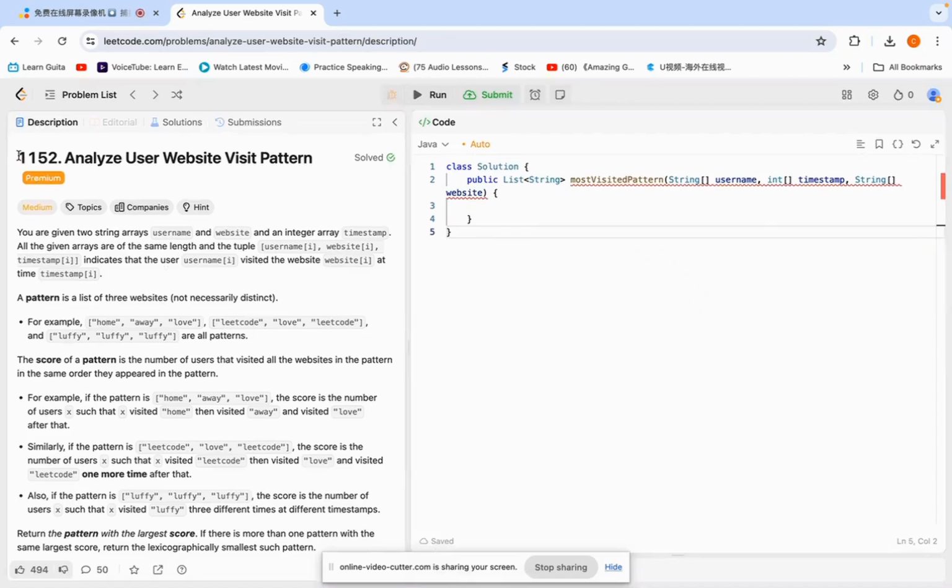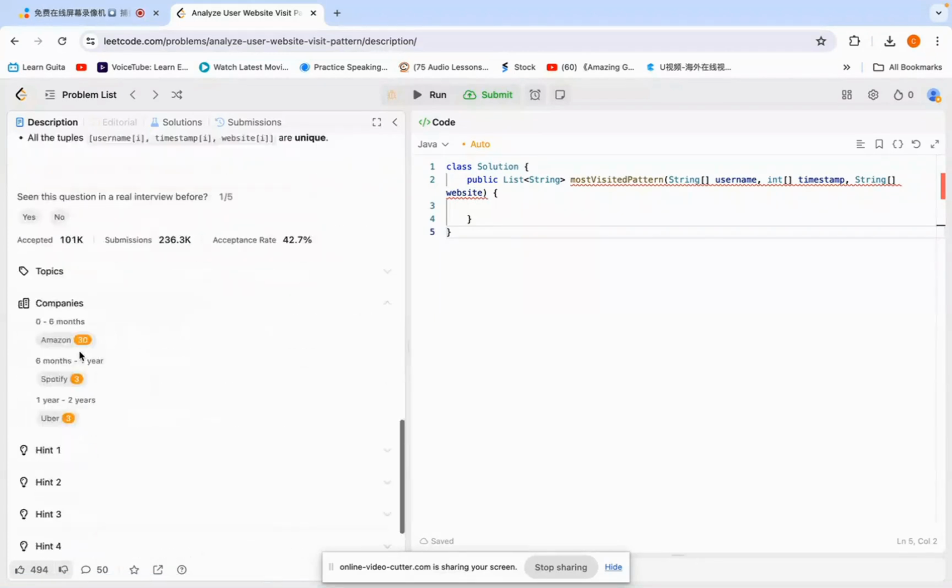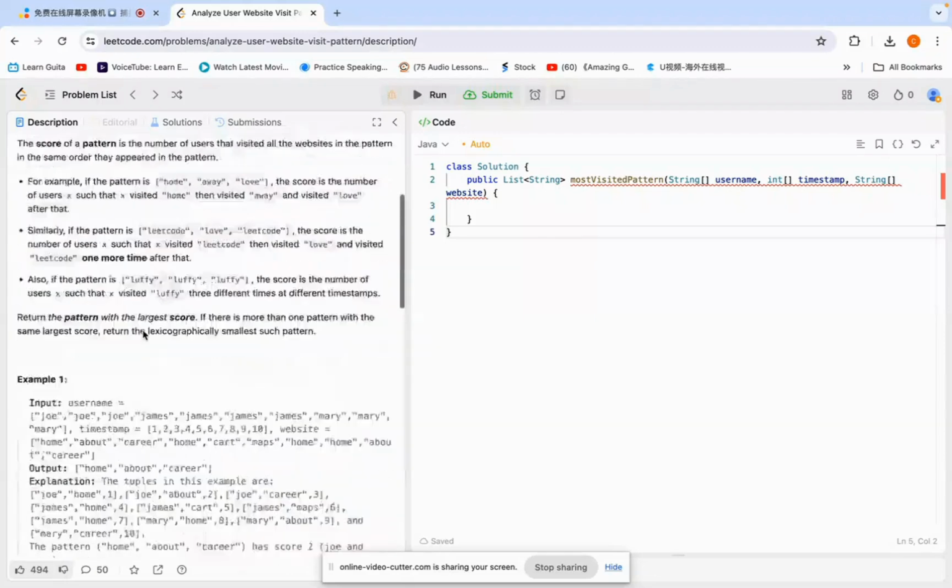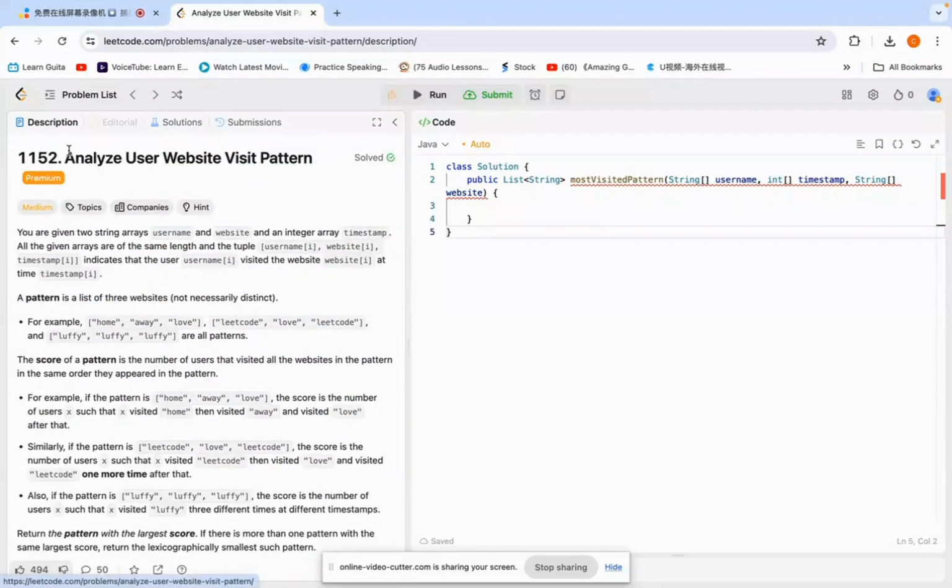Now let's see this question. You can see it's premium. You need to buy the premium account, and then here you can see so many. Amazon always asks this question, so you need to do it before the interview. If you have an Amazon interview, you must prepare this one.